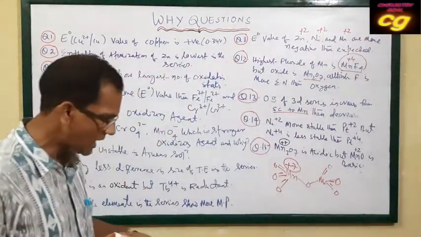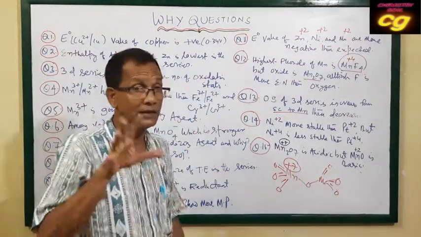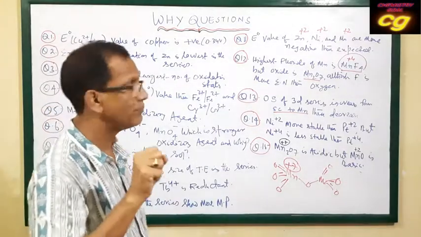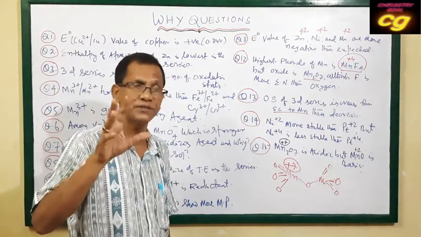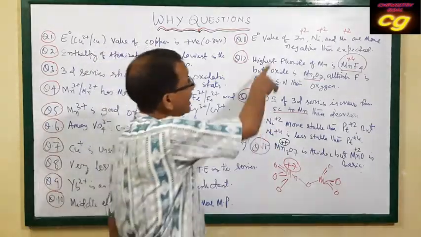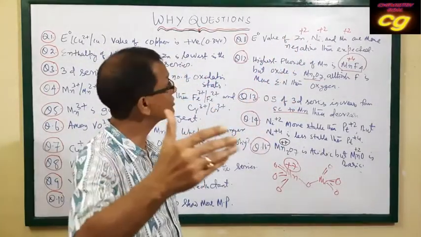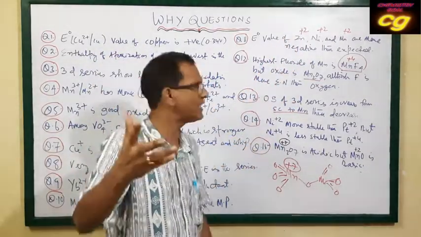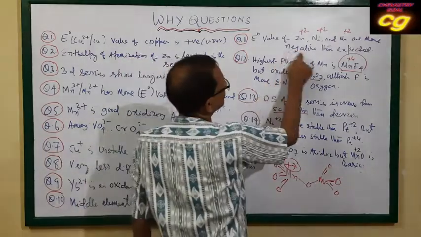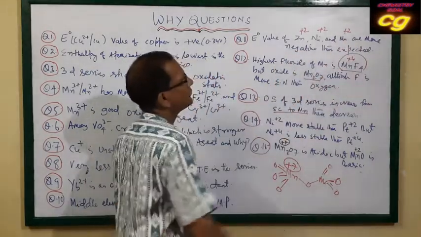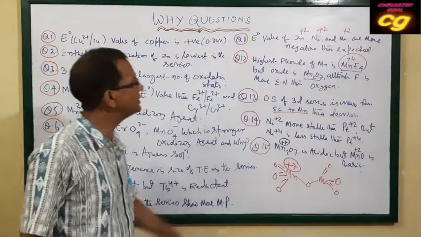These ions are highly stable in aqueous medium because their hydration enthalpy is very high. Because hydration enthalpy has a negative sign, the reduction potential values of zinc, nickel and manganese are more negative.